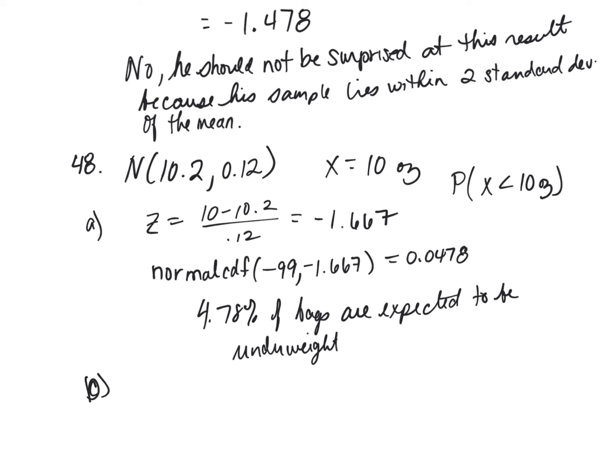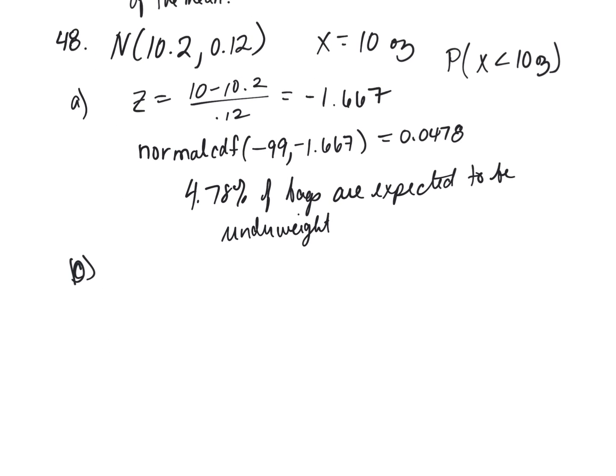Some of the chips are sold in bargain packs of 3 bags. What's the probability that none of the 3 is underweight? It's actually binomial. This digs back to chapter 17. The probability that it's underweight is 0.0478. What's the probability that none of the 3 are underweight? So what's the probability that it's not underweight? 0.9522, right? This was 1 minus 0.0478.